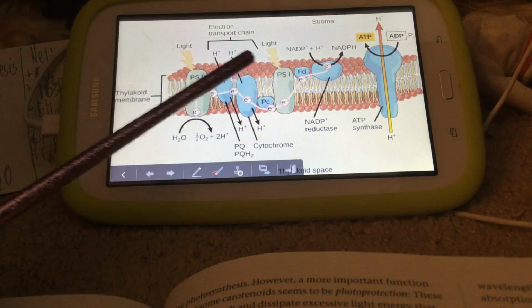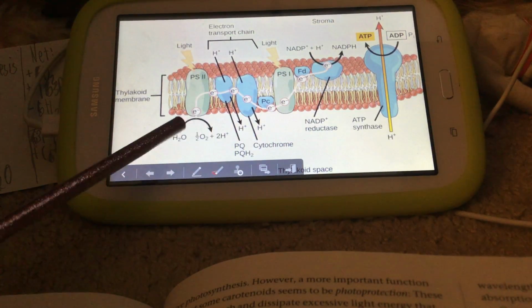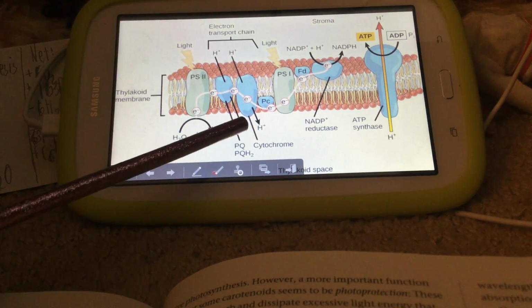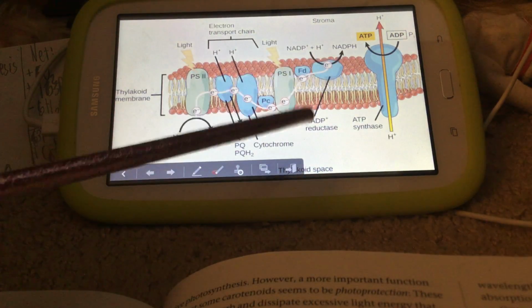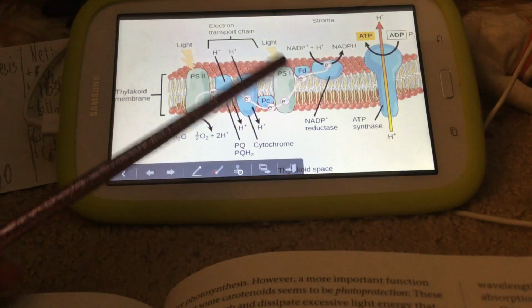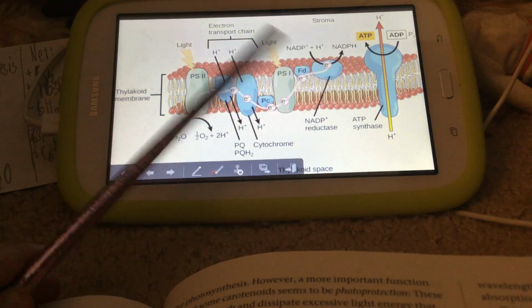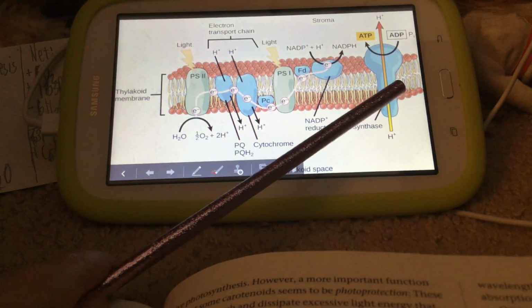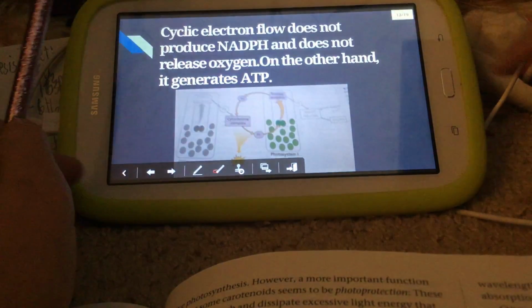Now see this image over here. Here we see light, photosystem 2, the electron transport chain, and then photosystem 1. Here it passes through a molecule called plastocyanin, and here it passes through ferredoxin. Here we have an enzyme called NADPH reductase. It isn't important to remember the name. Here ADP gets turned to ATP via ATP synthase.